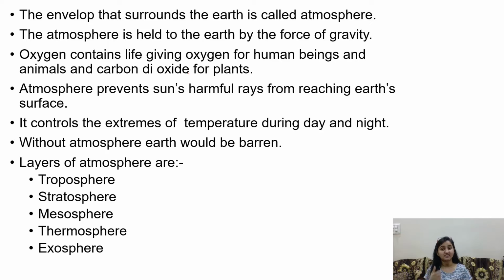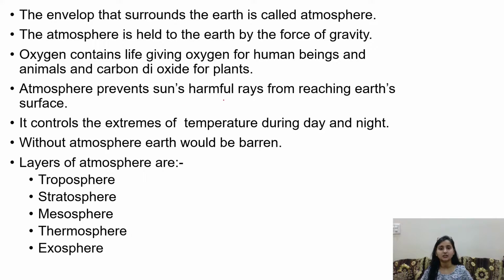Air contains life-giving oxygen for human beings and animals, and carbon dioxide for plants. Like I am a human being, I need oxygen, and animals also need oxygen. But plants need carbon dioxide to breathe. We have learned this in the 3rd or 4th class.